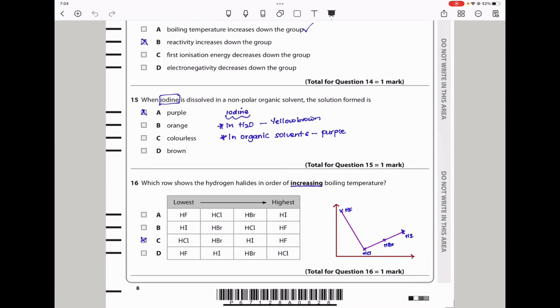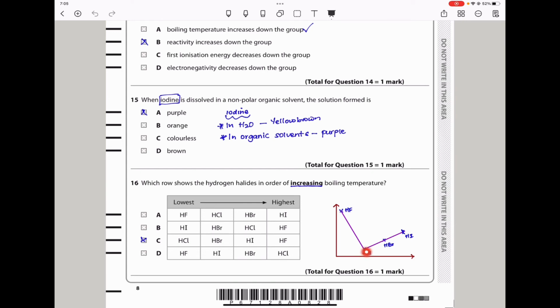Moving down here, they say, which row shows the hydrogen halides in order of increasing boiling temperature? This type of graph is also in your textbook. Because hydrogen fluoride has intermolecular hydrogen bonds, we will see that it has an abnormally higher boiling temperature in comparison to the other halides.